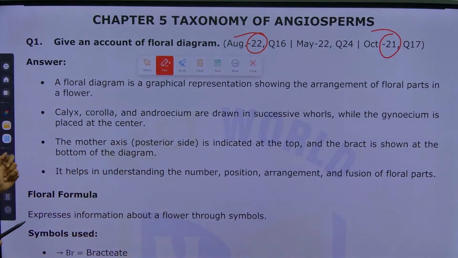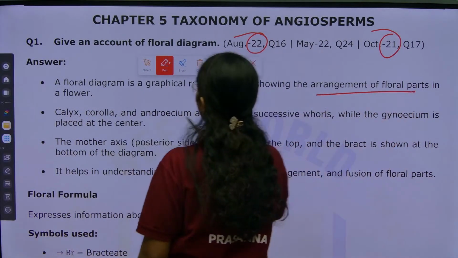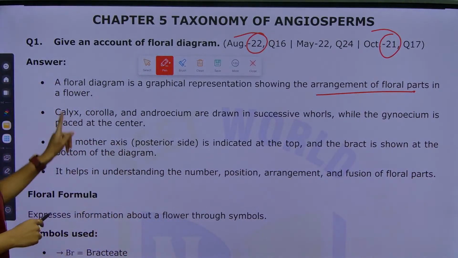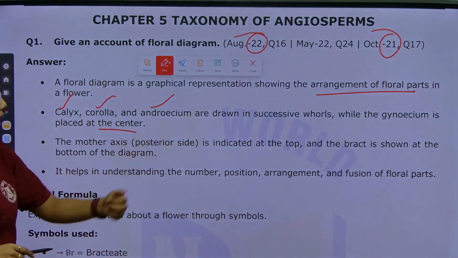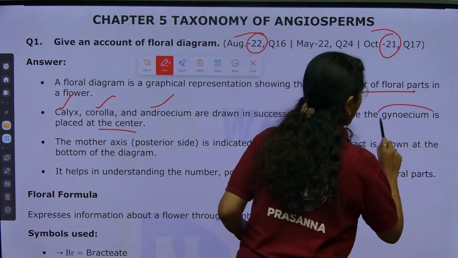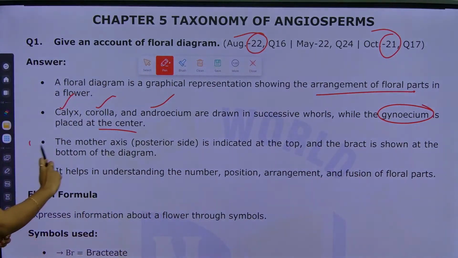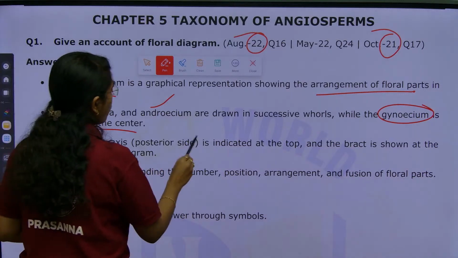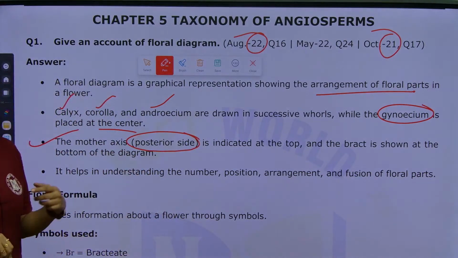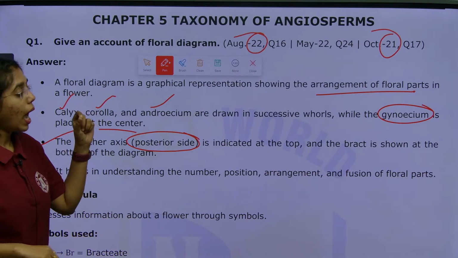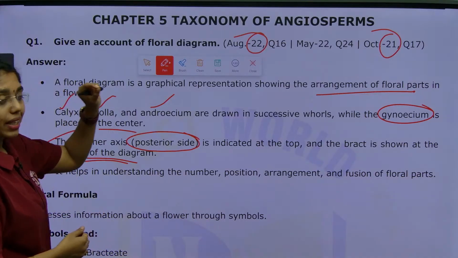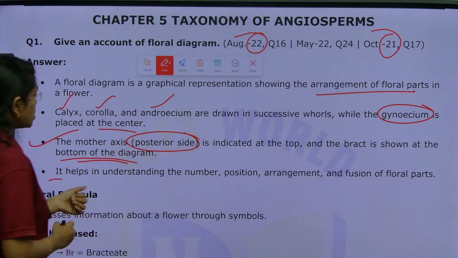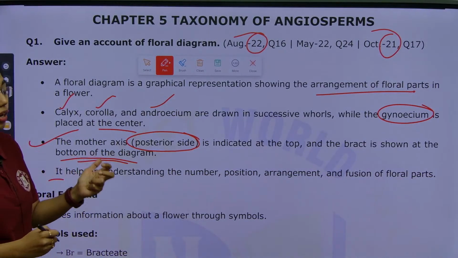Here we go with the proper answer. A floral diagram is a graphical representation which shows the arrangement of floral parts in a flower, which includes calyx, corolla, androecium in successive whorls, while gynoecium will be at the center. Gynoecium is always at the center. Next is the mother axis, which is over the posterior side, at the top, and the bract is shown at the bottom of the diagram.